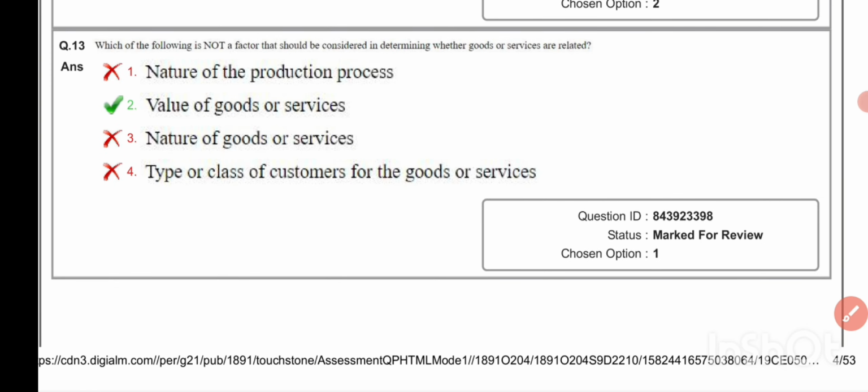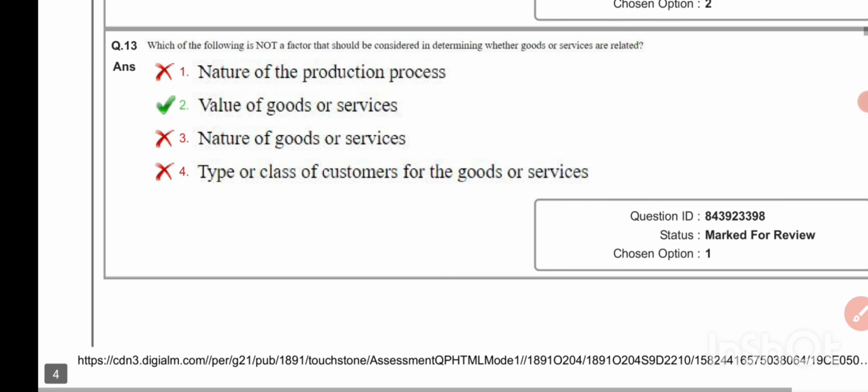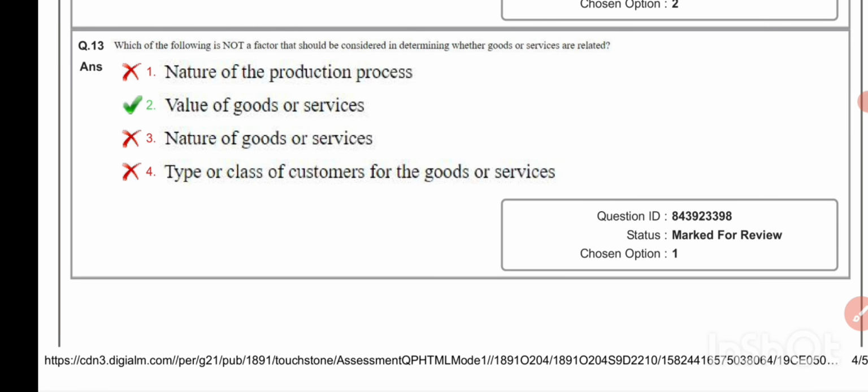Which of the following is not a factor that should be considered in determining whether goods or services are related? Value of goods or services.